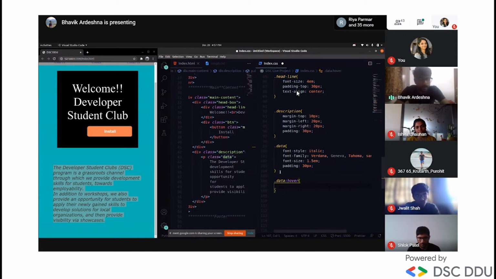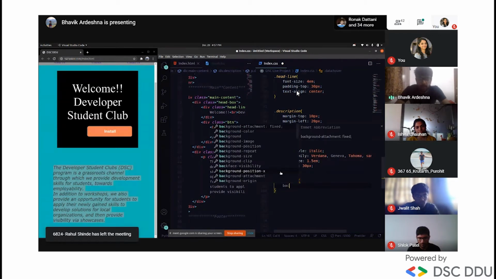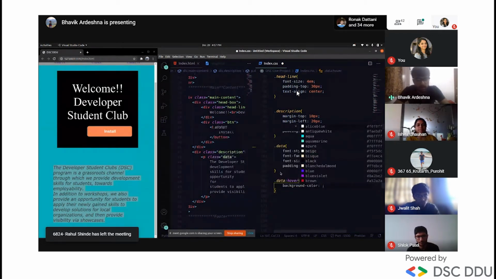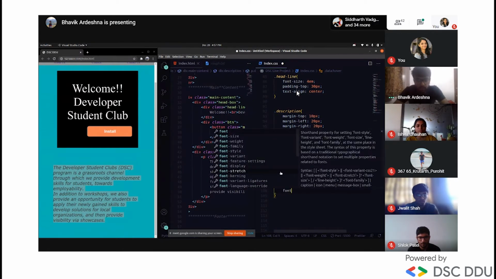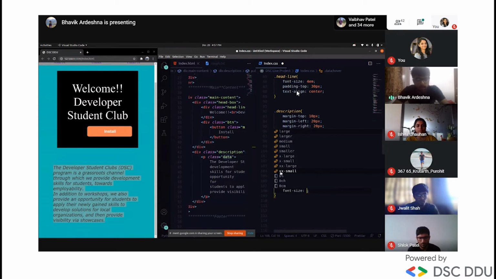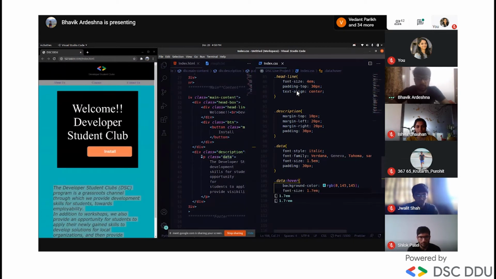Whenever the cursor goes over this, I will change the background color to an RGB value, and I want the font size to be 1.7, since it is already 1.5. Okay, I save. So look at the change.